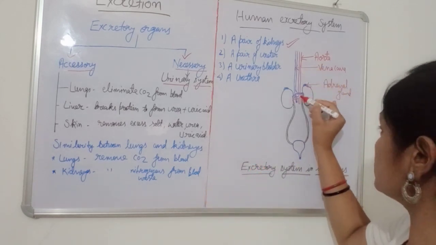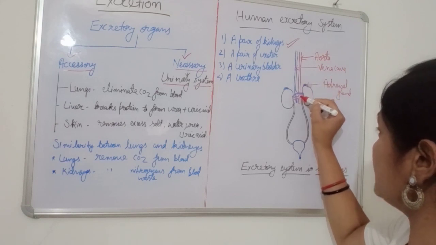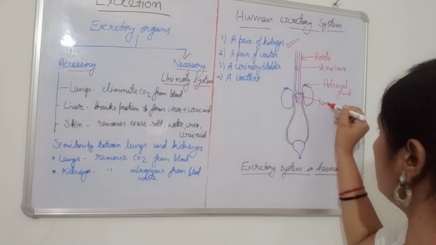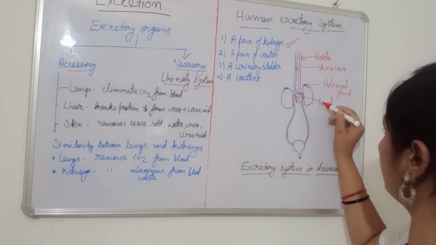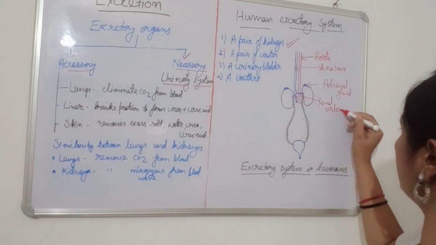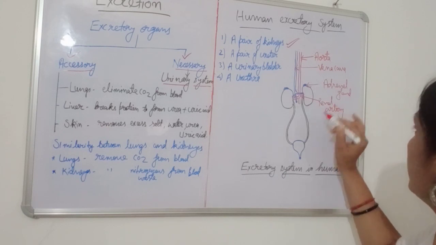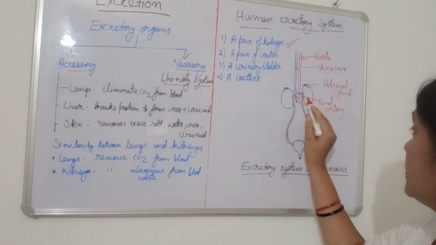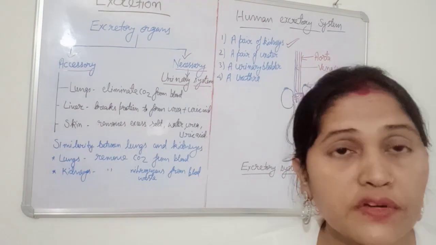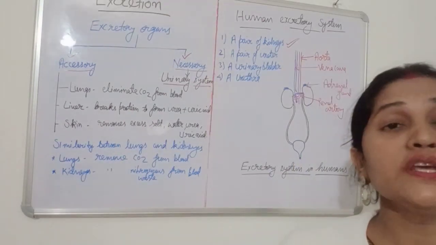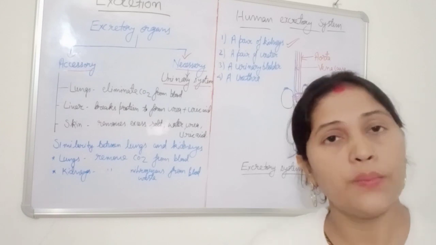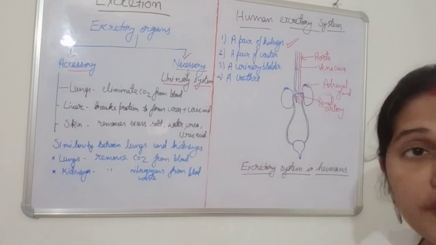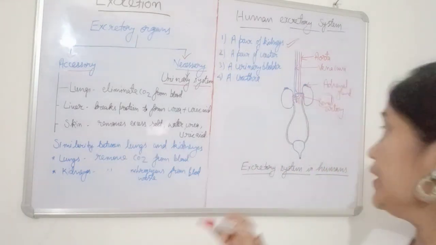The aorta again branches into the renal artery. So this is what? The renal artery. I think all of you are observing this one. What is the function of the renal artery? The renal artery brings oxygenated blood from the heart to the kidney. Why do we use the term renal? Renal is for kidney, okay.